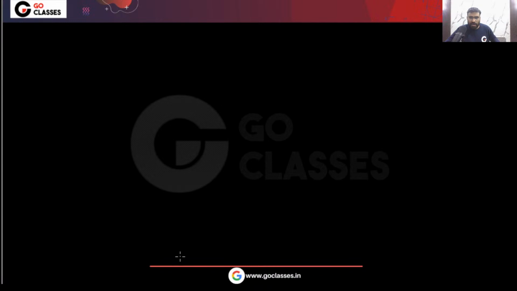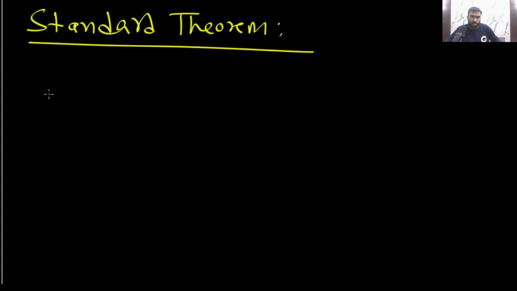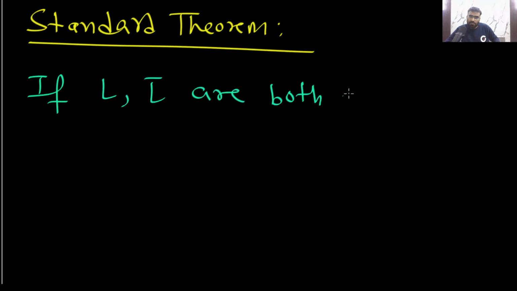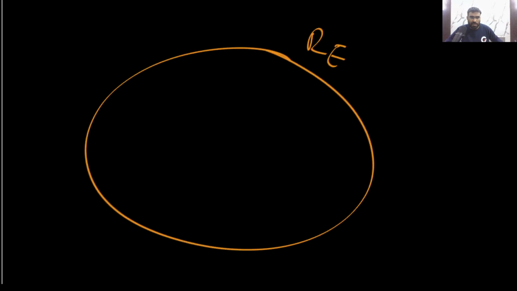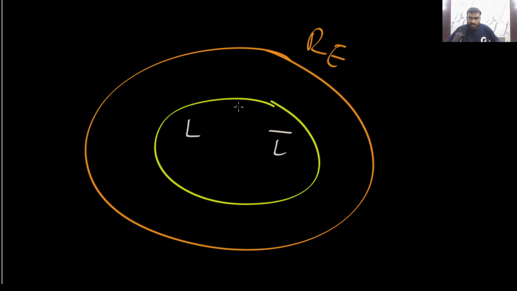So this is a standard theorem I am telling you: if L and L complement are both RE, both inside the RE circle, both recursive enumerable, then they will be decidable. This is the simple point. It means that if you put L and L complement in the RE circle, then they will definitely belong to the REC circle. So this is what this theorem says.